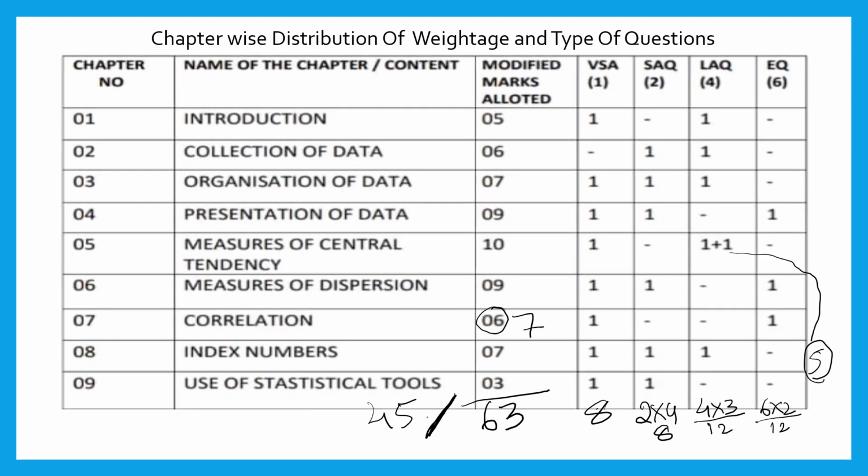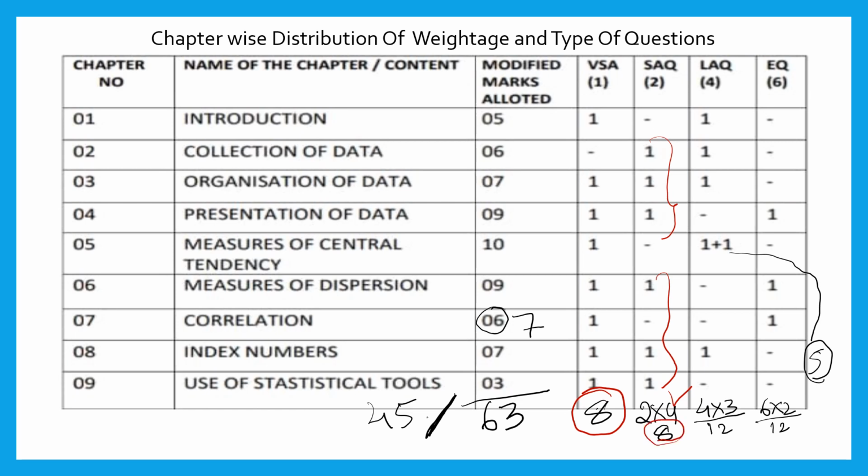So, dear students, from the statistics part, 1-mark questions are compulsory. You have to attend 8 questions. From part A, you will get 8 1-mark questions, so you need to attend 8. It is a compulsory question. Here you can see 2-mark questions, nearly 6 questions. Out of 6, you need to attend 4 questions. So 4 into 2, you will get 8 marks.